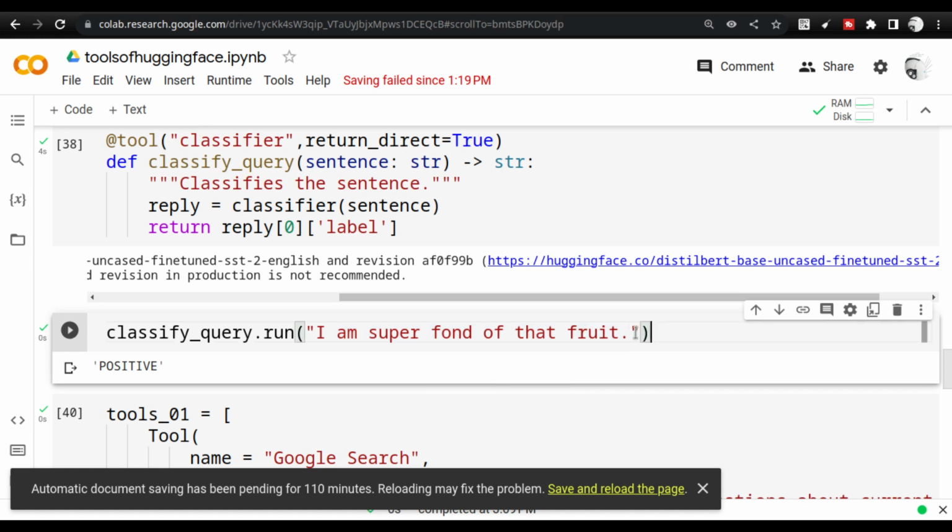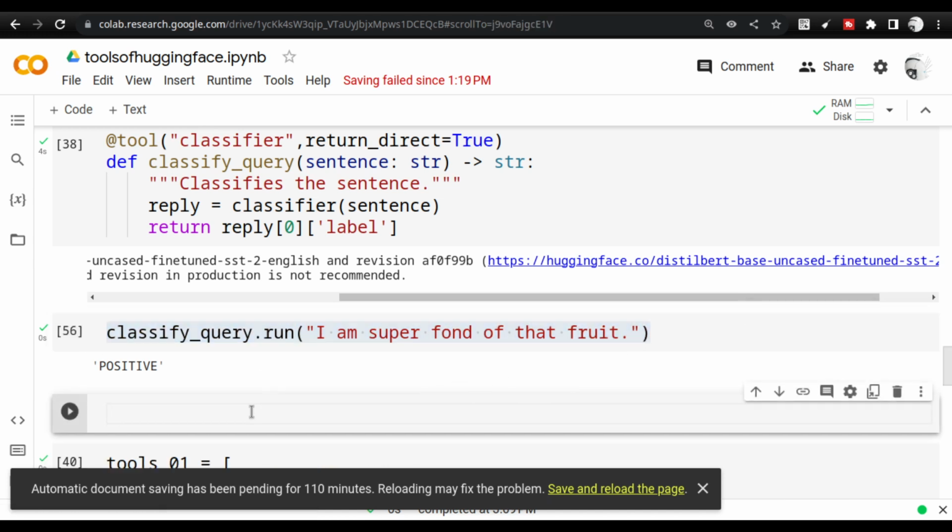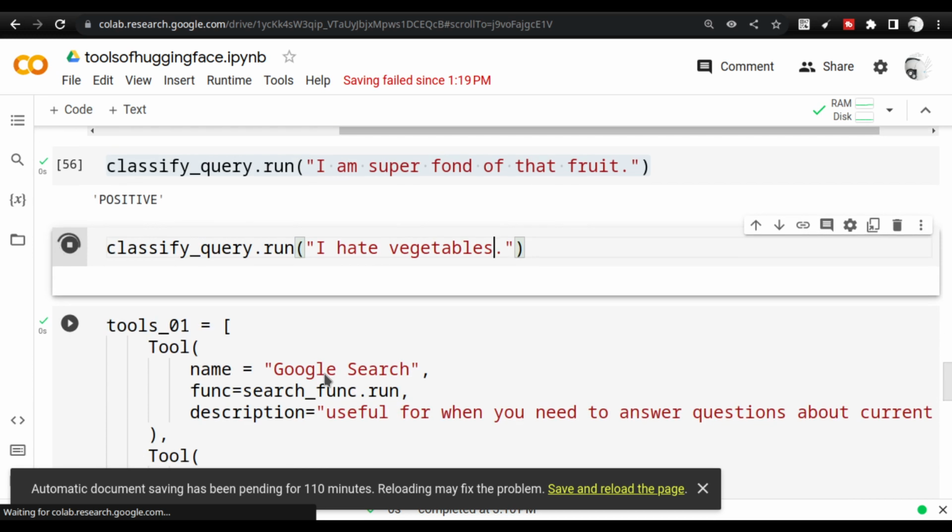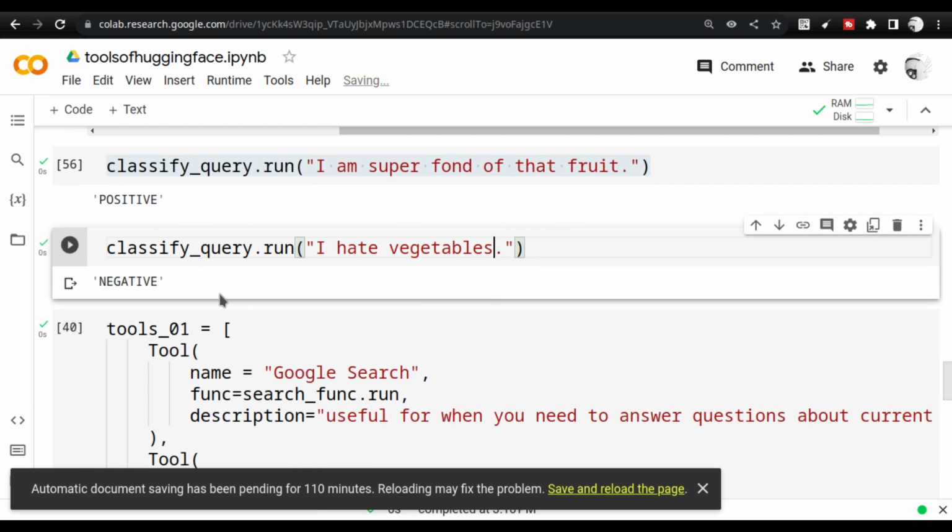And if I, for an example, say I hate vegetables and run it, you will see that it will be classified as negative.